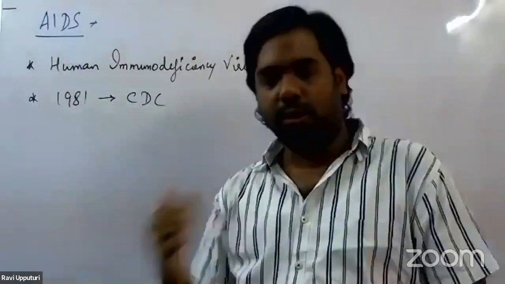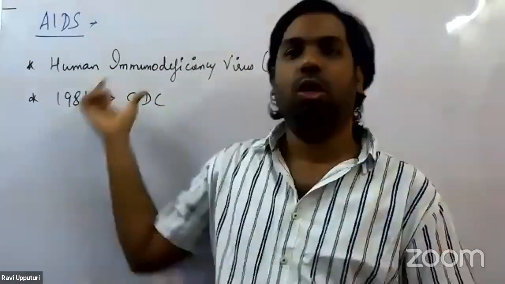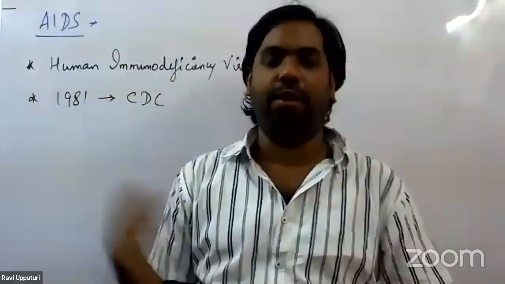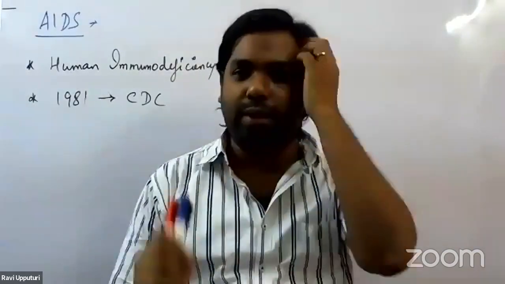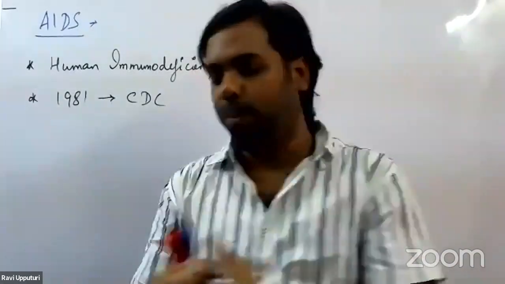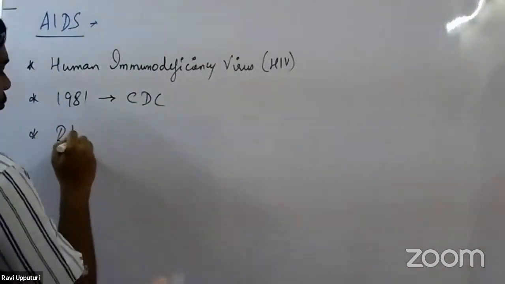We are talking about the HIV virus, human immunodeficiency virus. This virus belongs to a group of viruses called retroviruses.